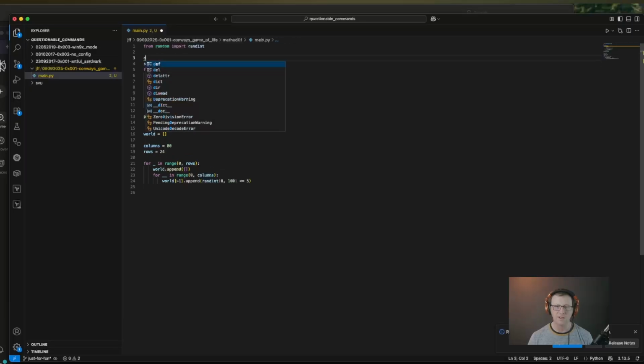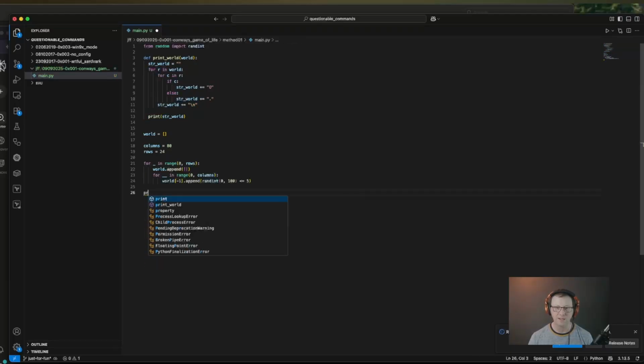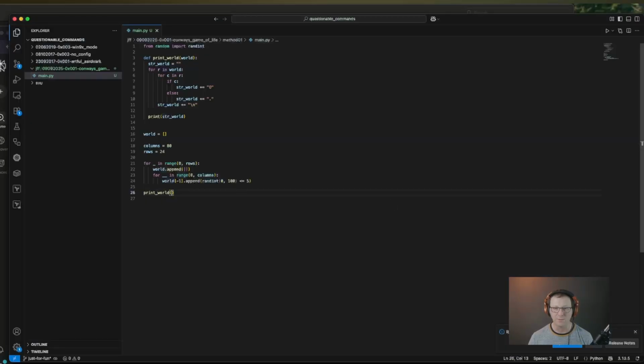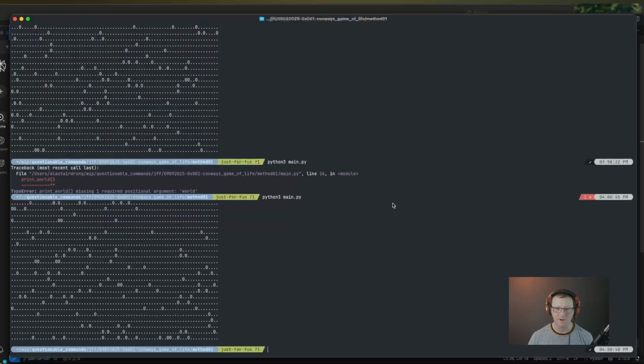and we are going to say def print world. It's going to take in the world colon, and I'm going to tab that in, and we can test it out by saying print world. That way it's just easier to reuse that code, and we can keep the code a little bit cleaner as we progress along to the next stage of actually implementing the logic for Conway's Game of Life. So save that, let's test it again. Uh-oh, what did I do? Yeah, of course, I need to pass in world. There. All right, there we go.